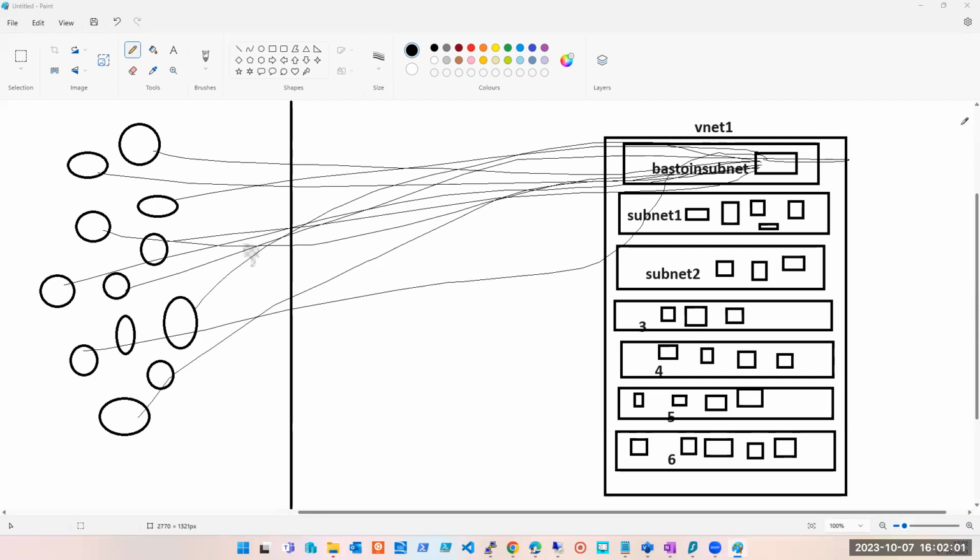VNet pairing means you require more than one VNet to do the peering. In this scenario, do we have multiple VNets? No, we don't have multiple VNets; we have multiple subnets. Can subnets talk to each other by default? Yes. Then do you have to do anything? No, you don't have to do anything. You have already assisted the user to get into this network. Once the user is logged in here, the connectivity is already there. The user just has to open RDP and log in. Simple.